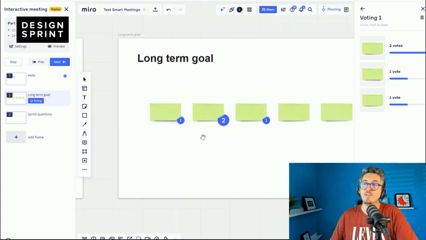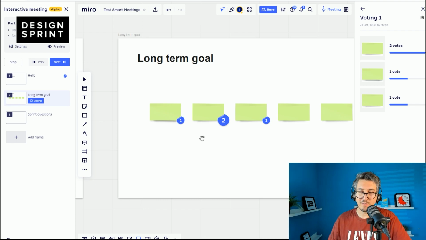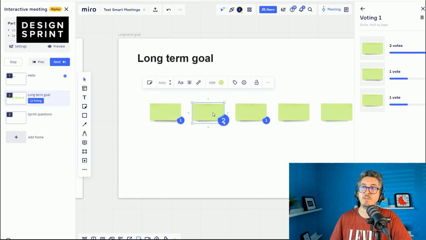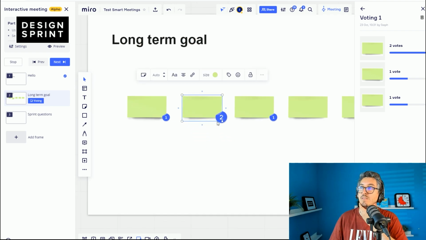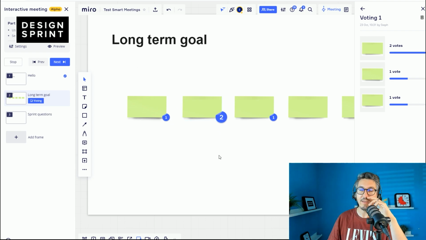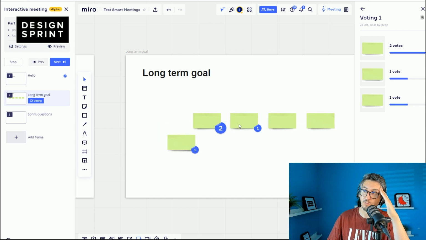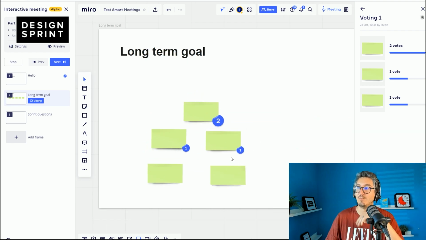Wow. Okay. You know, one of the feedback I gave to Miro in that video is that currently the voting is not that good, it's not that clear what the results are. And what I like with the big competitor of Miro, which is Pink, is that the dots stay attached to the stickies. You see, it's not like you have to add them manually. And here it looks like it's the case, and I love the UI. Since it's two dots, it looks bigger, so it makes it very clear who won, and it's very easy then to sort the best long-term goal and to do something with it. So this is really awesome.